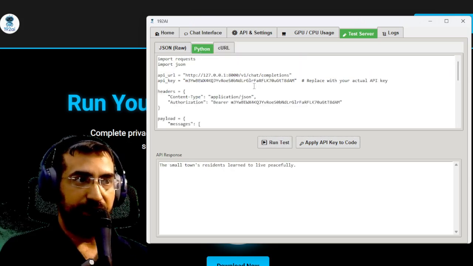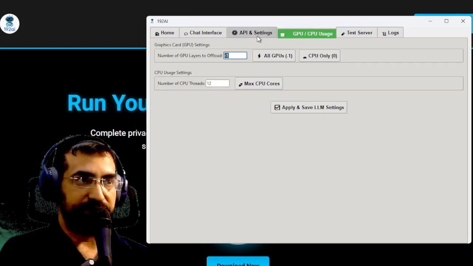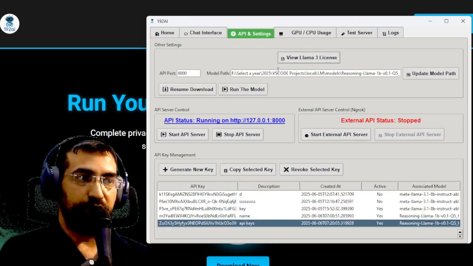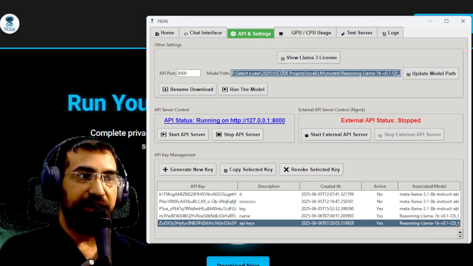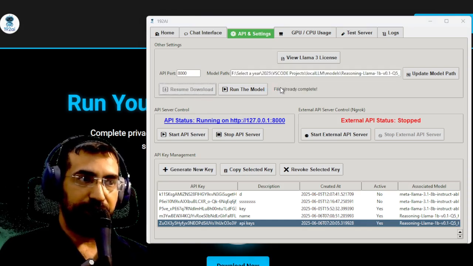And that way you can then test the server with them by clicking apply the API key to the code. And we have the Python test script and the JSON test script for those of you who understand. For those of you who don't understand, don't worry about it. Just know that you can run any GGUF model over here. Now, when you first come to download the model, you will actually automatically have a download button here, which basically downloads in about 5 minutes or even less. Then you click run the model and you're good to go.